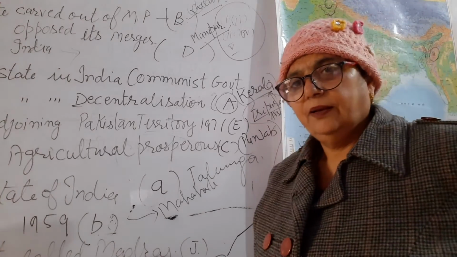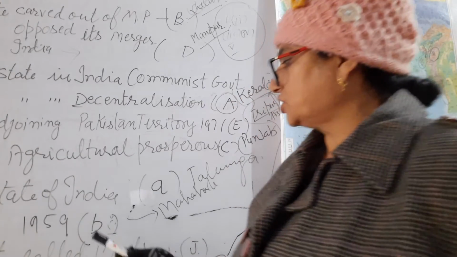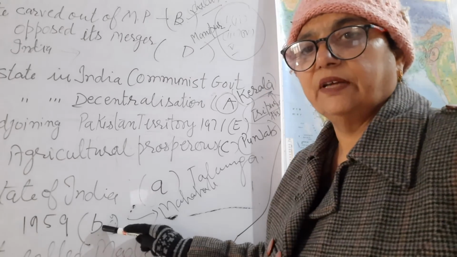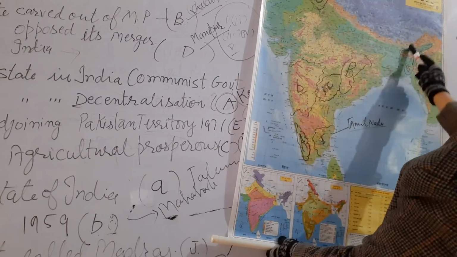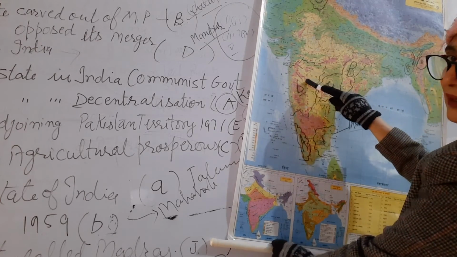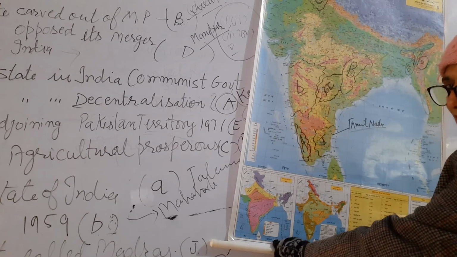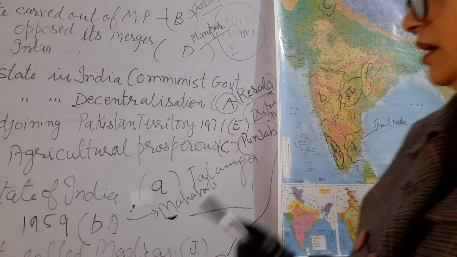Got it? Yes, beta. The next question is the National Congress session held in 1959, and the symbol given is small letter B. We have to recognize it; there it is, small letter B, here. So which state is this? It is Maharashtra. I have mentioned here that the Maharashtra state is there.